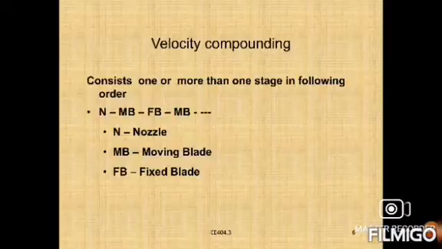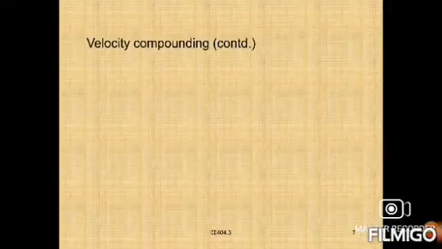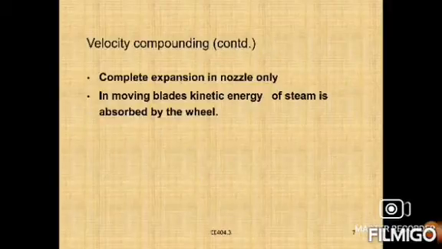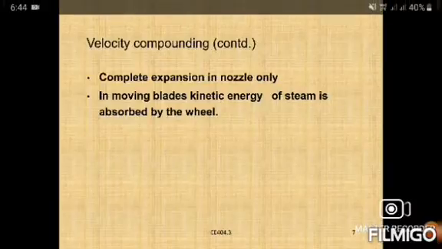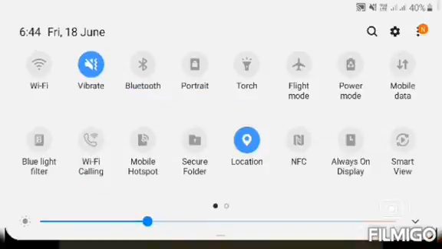These are a continuous series of connections. Finally, we need to reduce the speed, right? In this connection, what will happen? The complete expansion takes place in the nozzle only. In the moving blades, the kinetic energy of the steam is absorbed by the wheel, right?